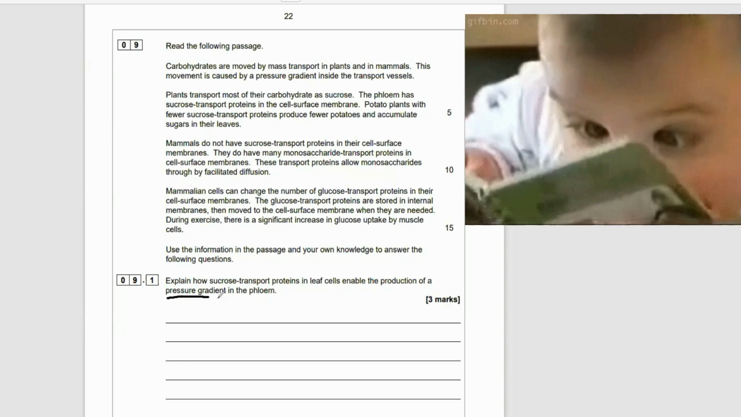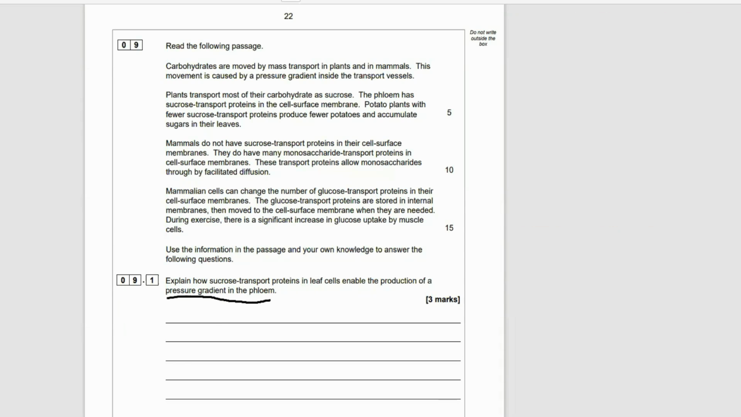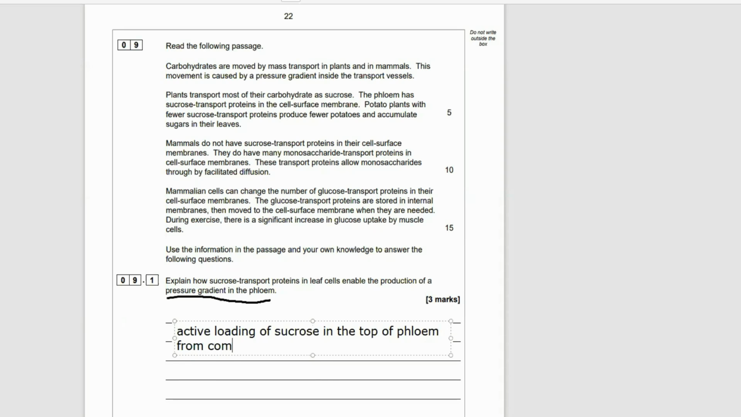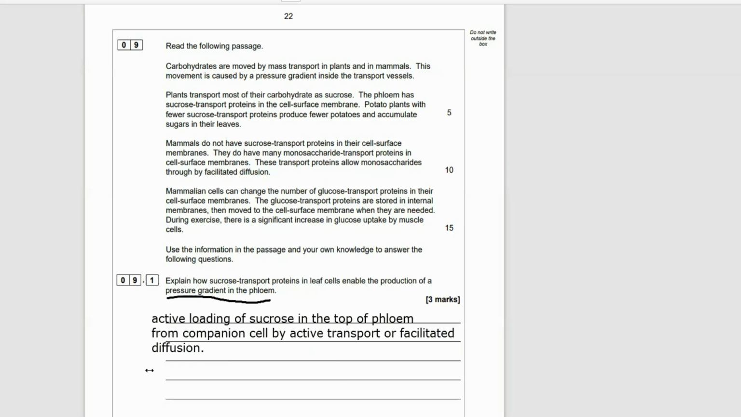Explain how the sucrose transport proteins in leaf cells enable the production of a pressure gradient in the phloem. Basically, this question for 3 marks is asking you to explain how we get a pressure gradient in the phloem. Mass transport. Well, that involves the active loading of sucrose into the top of the phloem from the companion cell. Now, you can say this is by active transport through a transport protein or a carrier protein, or you can say it's facilitated diffusion through a channel protein. Either of those are going to get you the marks.